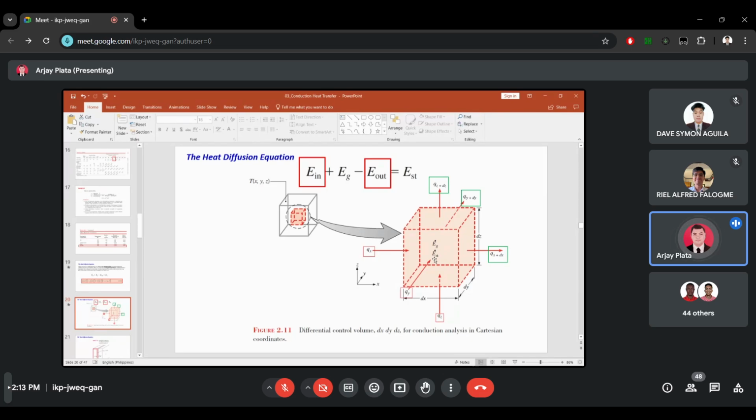For example, this is a wall, so we only consider a certain portion of that wall. So we are taking only the small portion. This is just a small portion of a system, and this is what we call the control volume. It is a representation of the whole system.